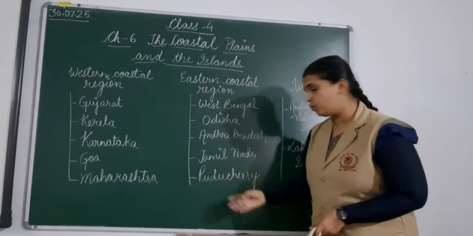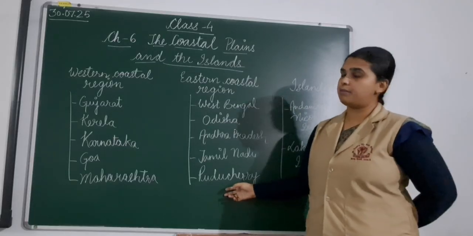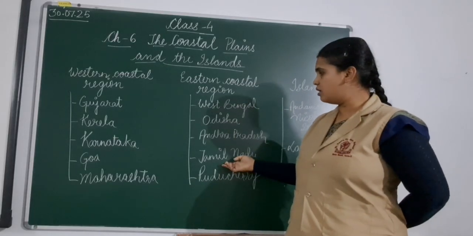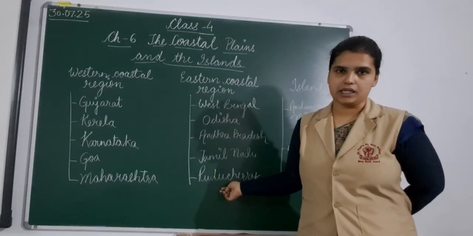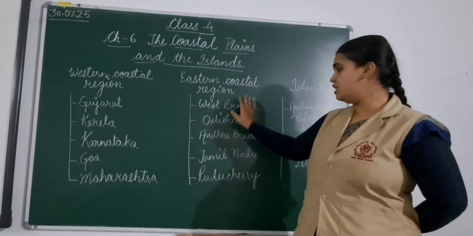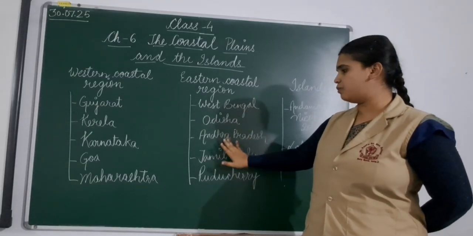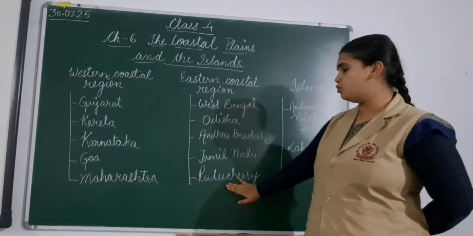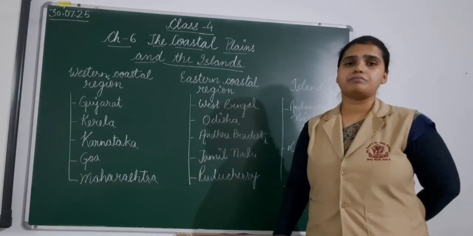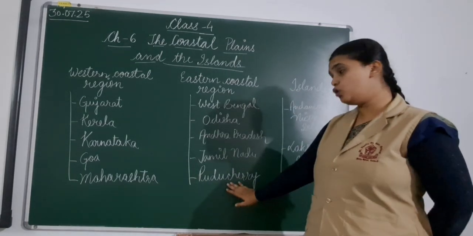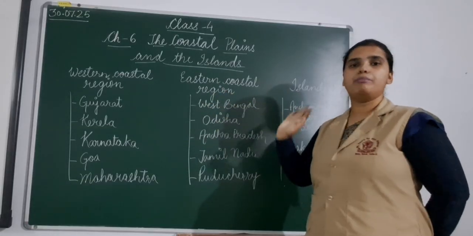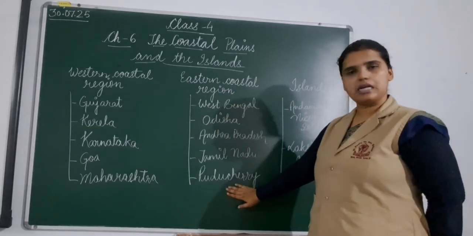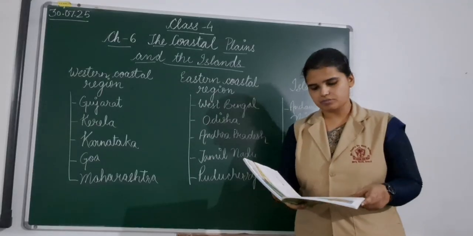Next, we have Puducherry. Children, remember what we have been studying are the states, but Puducherry is a union territory. So mark the difference. West Bengal, Odisha, Andhra Pradesh, Tamil Nadu were the states, but Puducherry is a union territory. So Puducherry also lies in the eastern coastal region on the side of Bay of Bengal. So let's read about this.